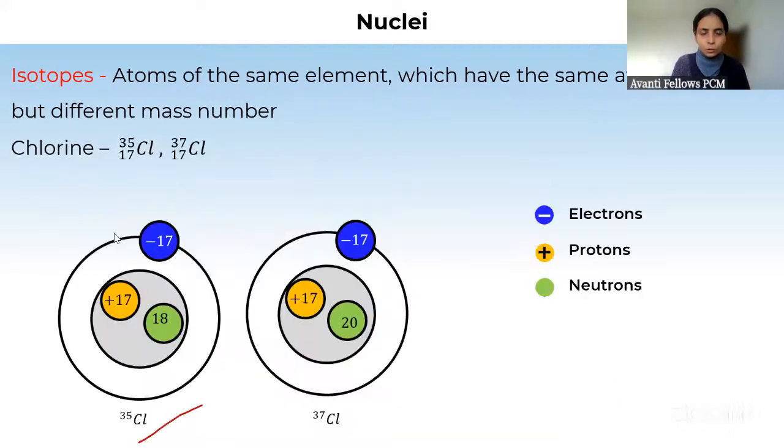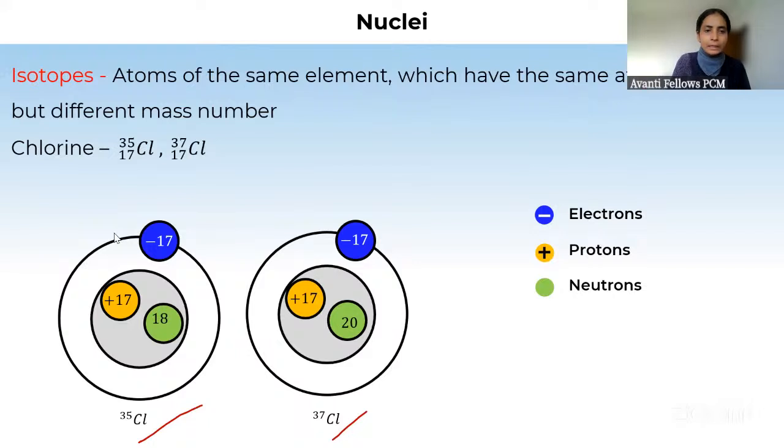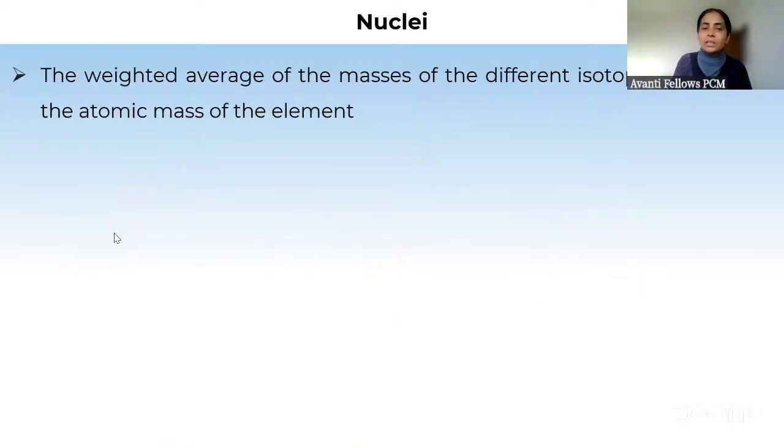And this is chlorine. क्लोरीन का भी दो आइसोटोप होता है, 35 and 37. Chlorine has atomic number of 17. ये सब हमारे लिए उतना सिग्निफिकेंट नहीं है, but one significant thing is how we find the mass of isotope, I mean mass number of isotope. जैसे देखो यहाँ पे this chlorine has a mass of 35 unit. This chlorine has a mass of 37 unit. So what will you say about the mass of any random chlorine? So we take average. How do we take average? So weighted average we take. Weighted average of the masses of different isotopes is taken as atomic mass of the element.